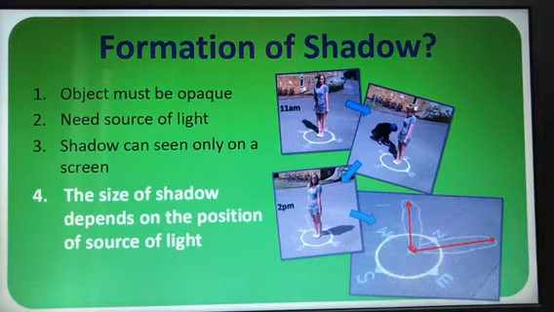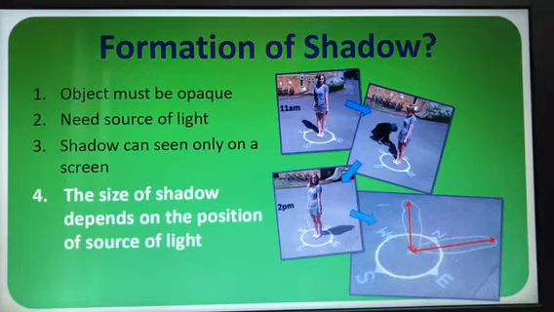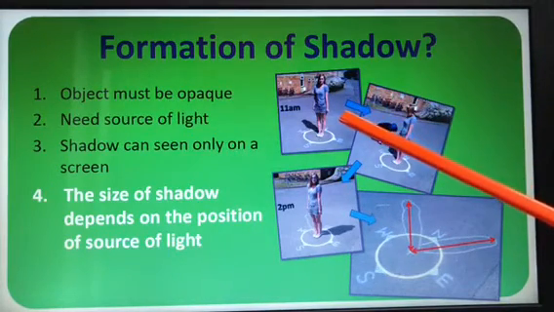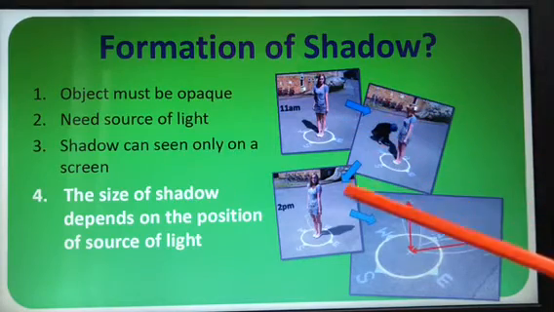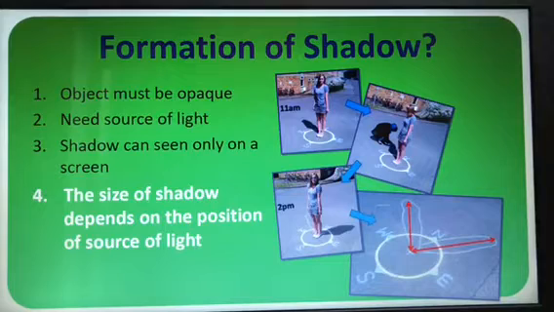The size of the shadow depends on the position of the source of light. So the size of the shadow, it depends on what? The position of the source of light, how the light falls on it. So when light is falling on the right side, isn't it? When the light falls in front, the shadow is formed behind, like this.